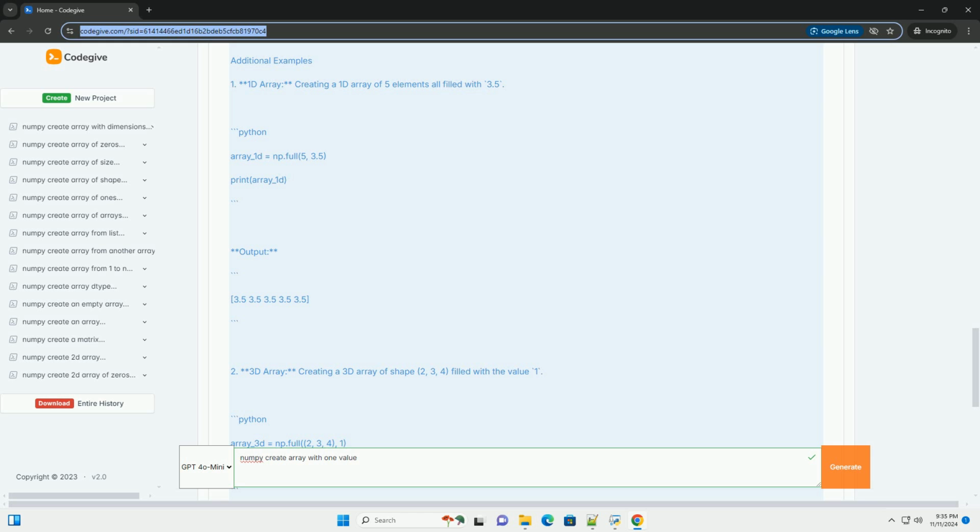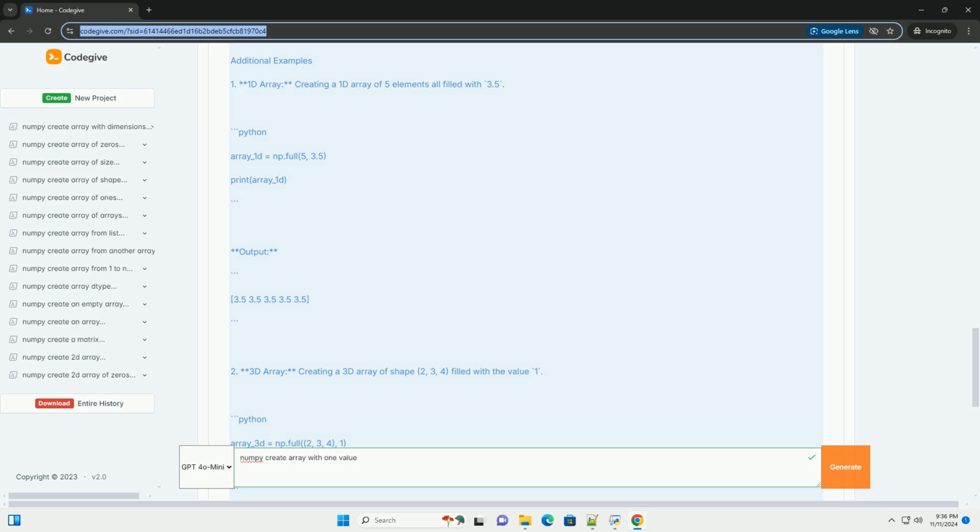Example code. Here's an example of how to create a 2D array, 3 rows and 4 columns, filled with the value 7. Output. When you run the above code, the output will be: This output shows a 2D array where every element is the value 7.